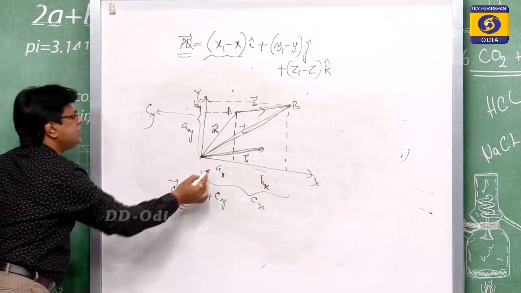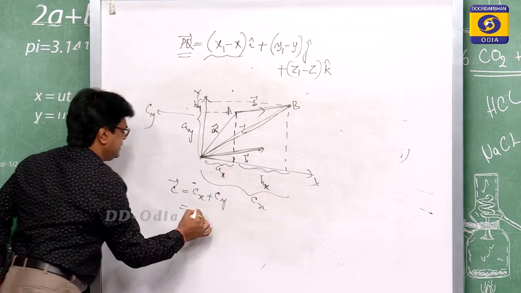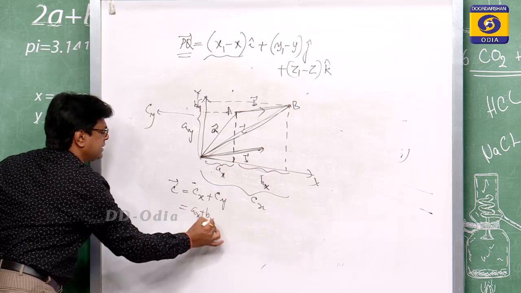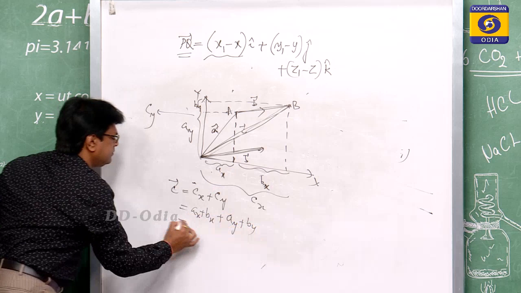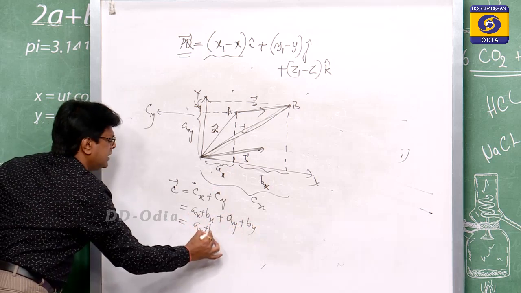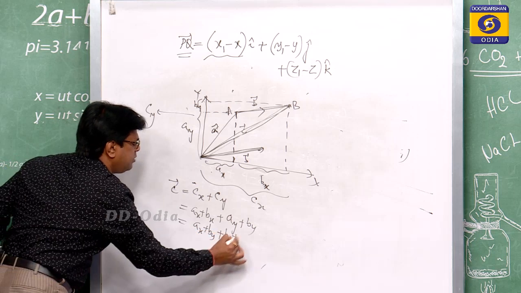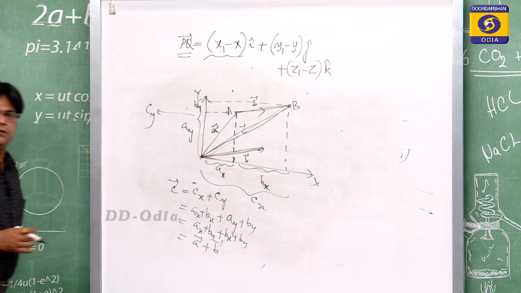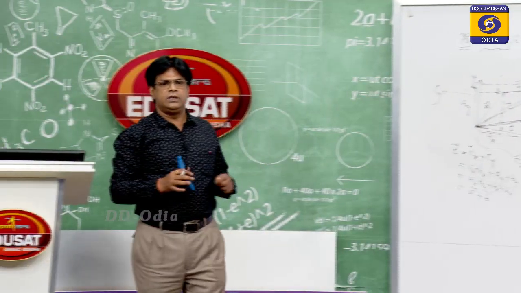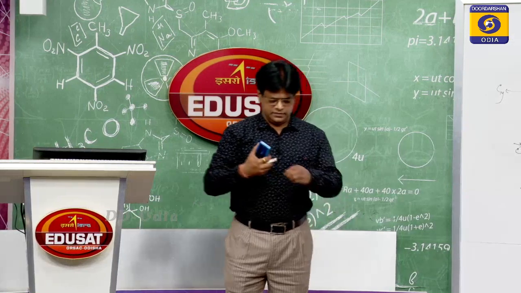So, Cx is nothing but your Ax plus Bx, and Cy is your Ay plus By. So, this means C equals Ax plus Bx, Ay plus By. This is your A vector plus B vector. This is for your algebra of vectors. Then we can discuss later on.